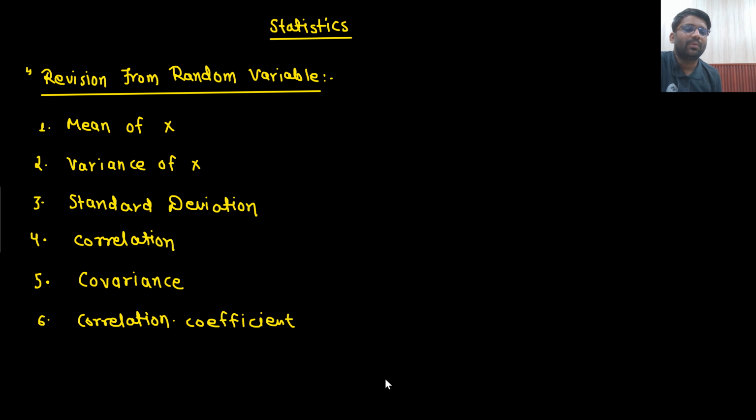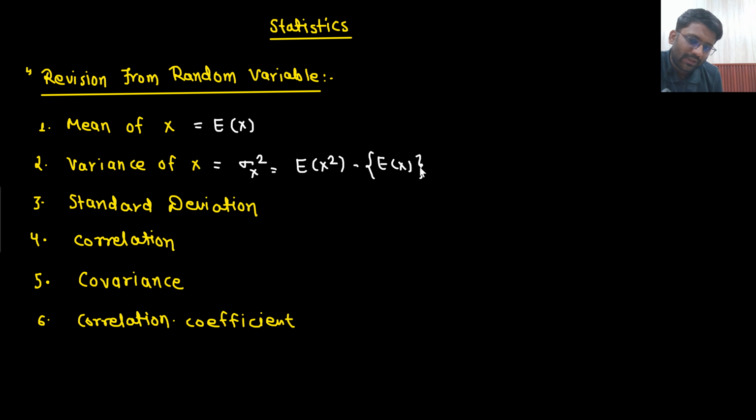Have we studied about the mean of x? So how do we represent it? Sir, the mean of x is represented by expectation of x. How do we represent variance of x? Sir, variance of x is represented by sigma x square, and it is equal to expectation of x square minus expectation of x whole square. What is standard deviation? Standard deviation I will represent by sigma x, and it is simply the square root of variance, and standard deviation is always positive.